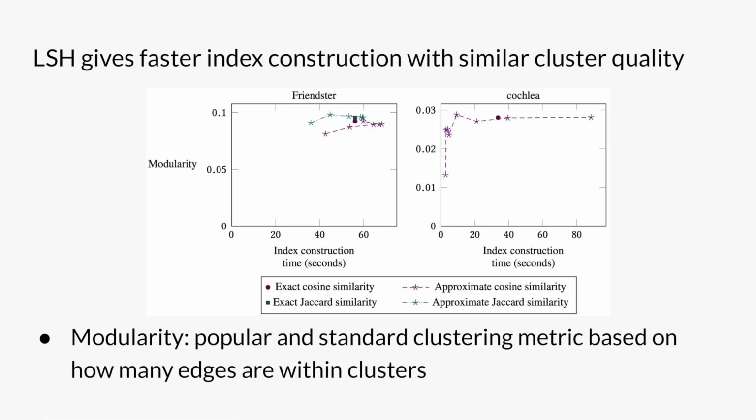The summary for the approximate version of our algorithm is that if we pick the sample size properly, we can cut index construction time in about half on several graphs while getting similar clustering quality to exact scan. The plot here displays the trade-off curve as we vary the sample size. We can get faster index construction time, the points towards the left side of the plot, but if we go too far left, then the clustering quality on the y-axis degrades.